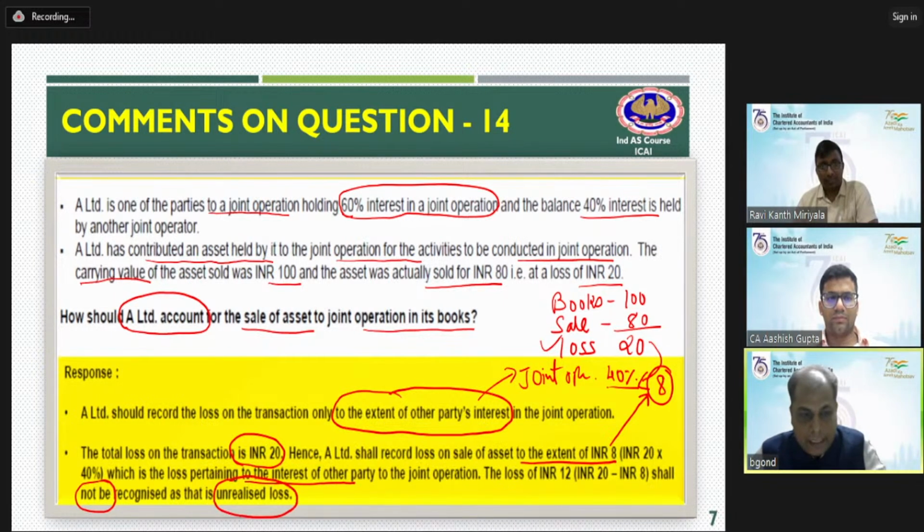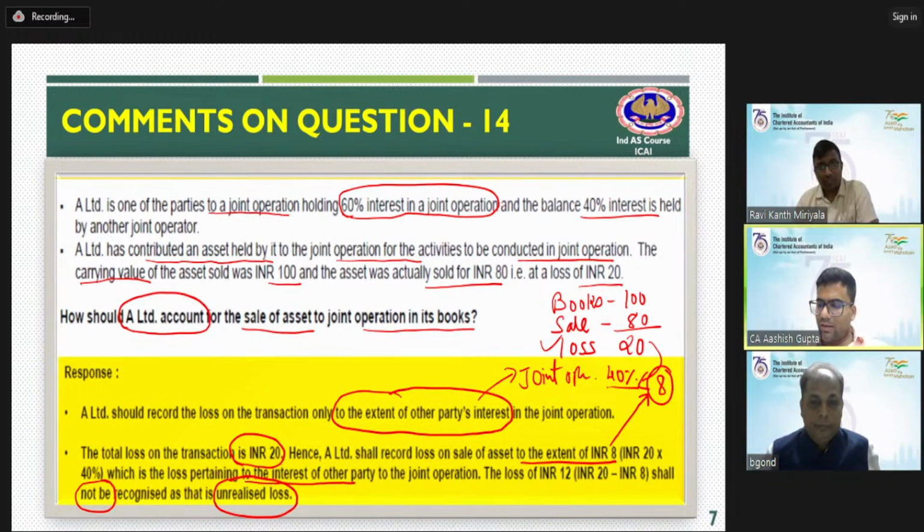So in this case, A Limited, our joint operator, is selling an asset to the joint operation and is suffering a loss. The question in front of us is how to record that loss. He is not supposed to record his own share of loss. He is supposed to account the share of loss pertaining to the other venturer, that is your 8 rupees in our example. Very nicely elaborated, sir, with the example. I think it was not possible if you hadn't framed this example.